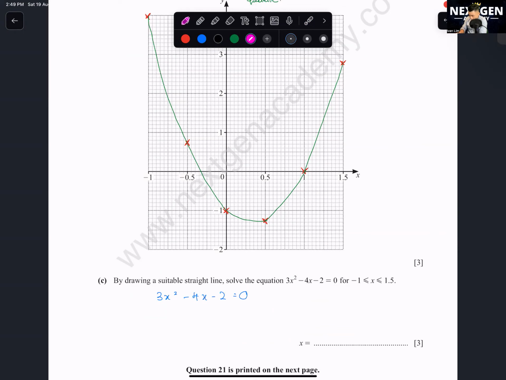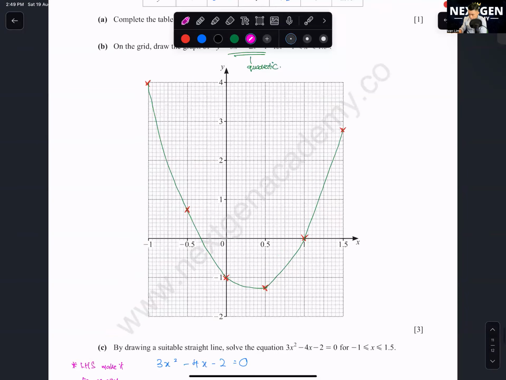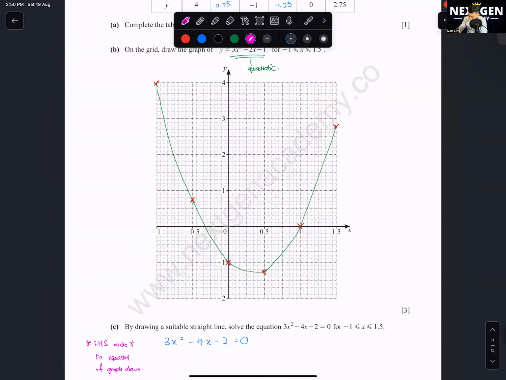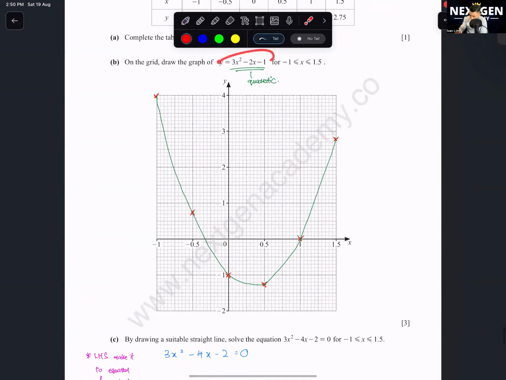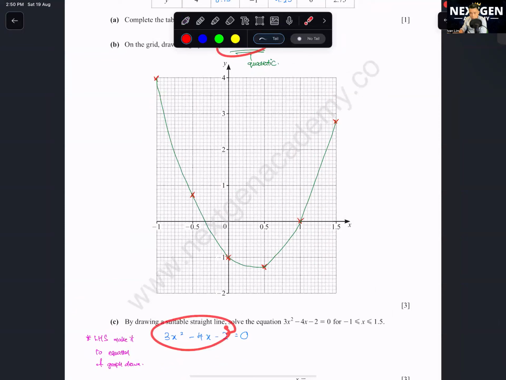Okay, your goal is to make your left-hand side equal to the equation of the graph drawn. Okay, that means whatever they asked you to draw on top first. What is it? They asked you to draw 3x squared minus 2x minus 1, right? So how do you change this equation to 3x squared minus 2x minus 1? That's the first question to ask.